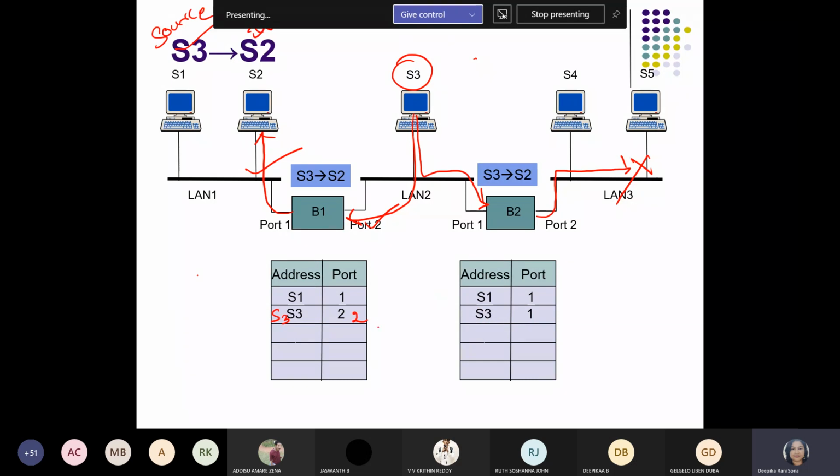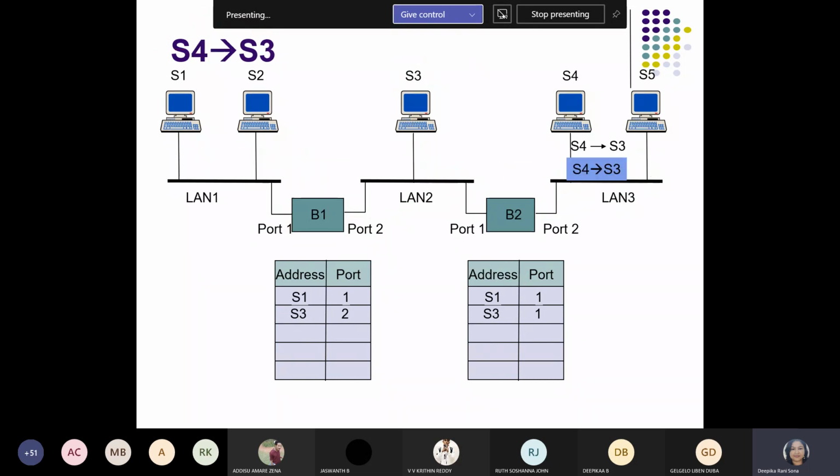Guys, let's have a look. Now next case, S4 to S3. Now S4 is the source station and S3 is the destination station, and the packet searching will start from S4. Where is S4? S4 is available at LAN 3. So what will S4 do?